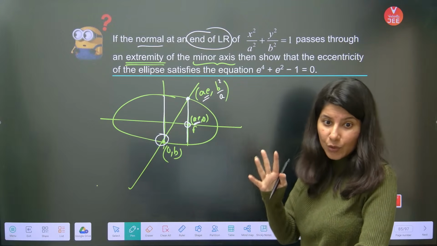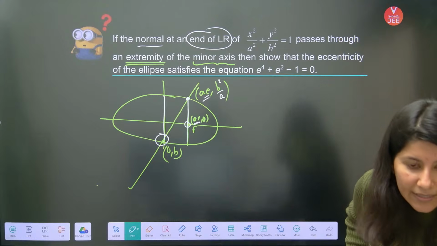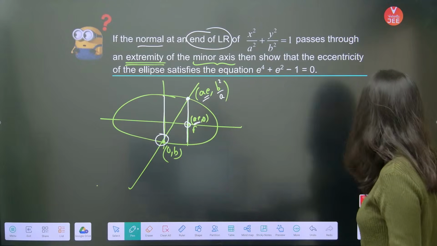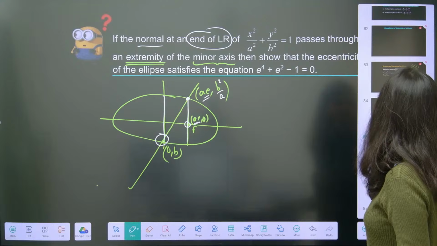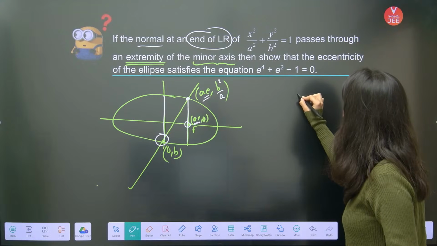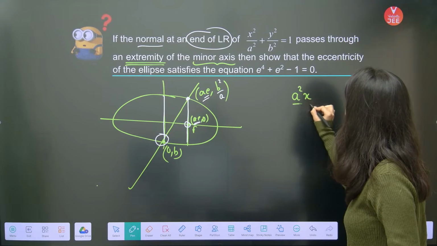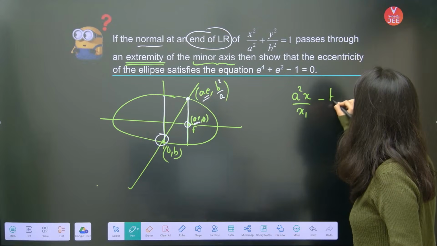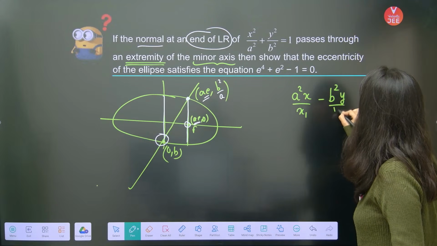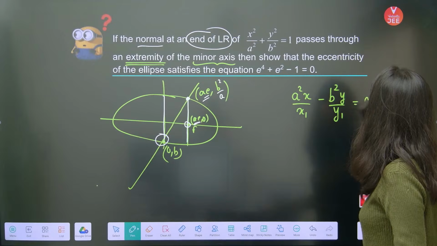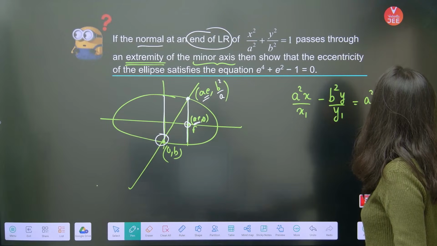Now I'm going to write the equation of normal. Do you know the equation of the normal? Let me just go back and tell you what it is. A square x upon x1 minus b square y upon y1 is equal to a square minus b square, or you can just write it as a square e square.